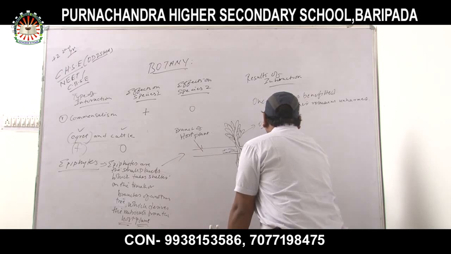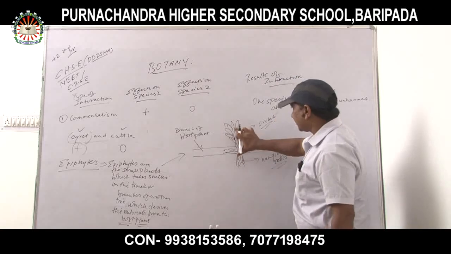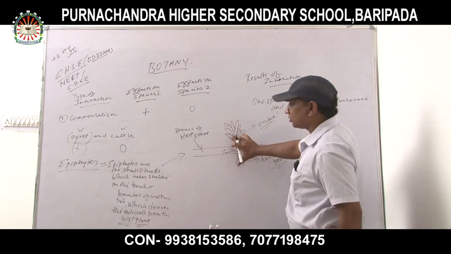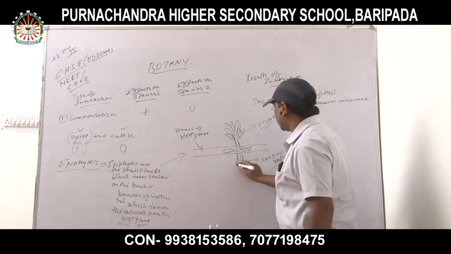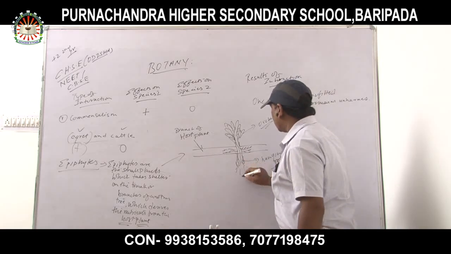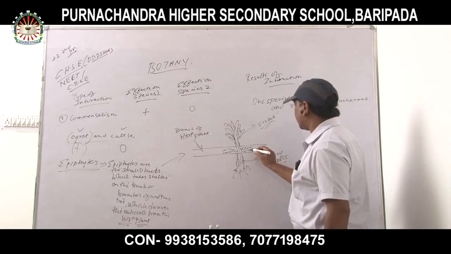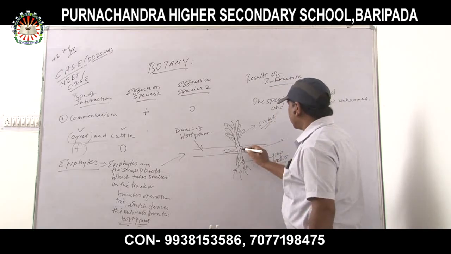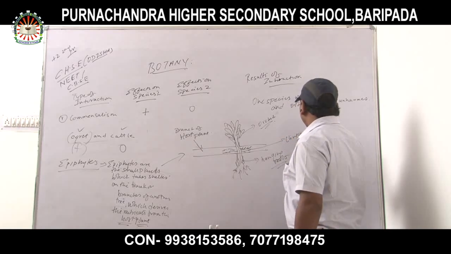The main function of hanging roots is to maintain their stability and to stand upright. Okay, and from the hanging roots they also absorb some gases, and gaseous exchange also takes place through the hanging roots, and these are called the clinging roots.